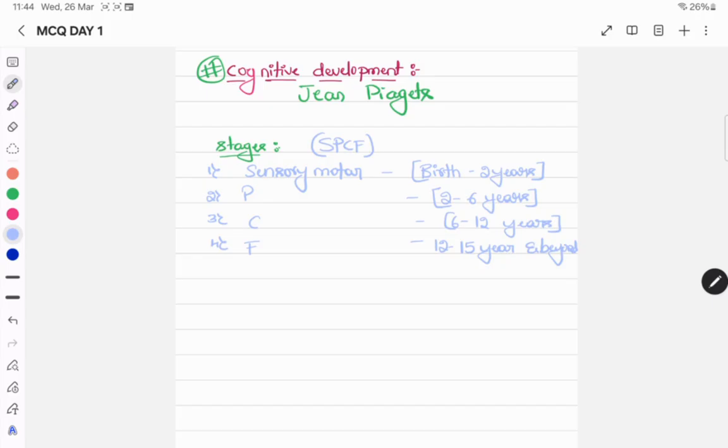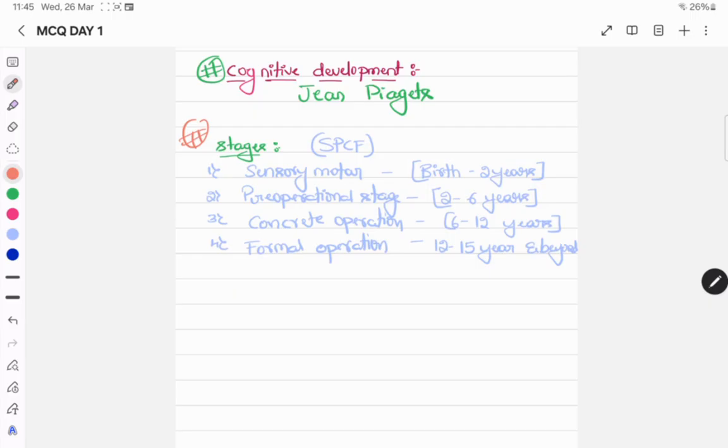Option B is the pre-operational stage. Option C is concrete operations. Option D is formal operations. In these 4 stages we can expect a question.